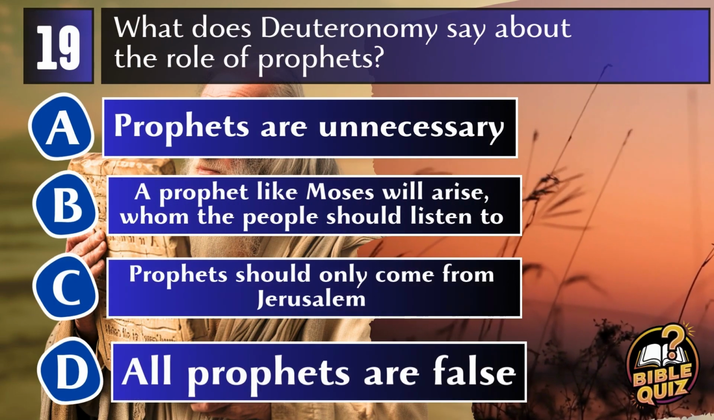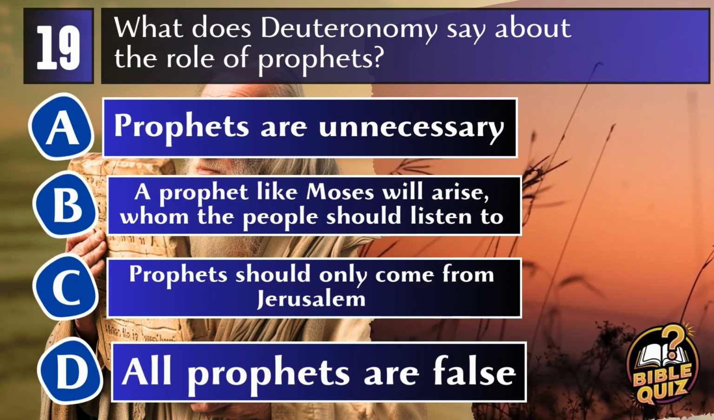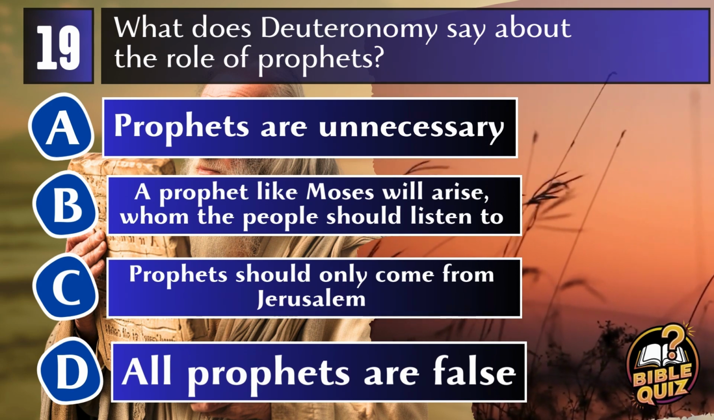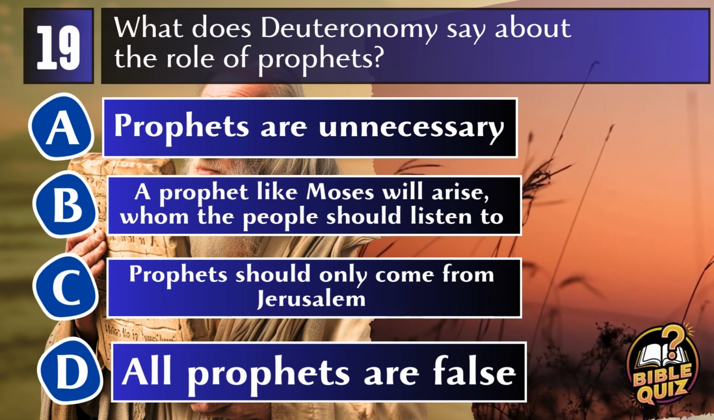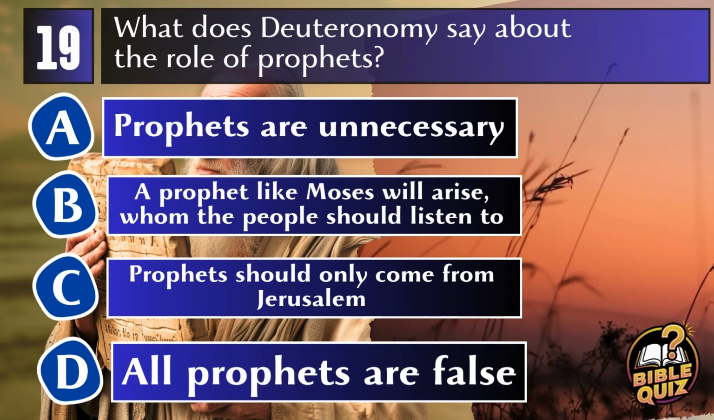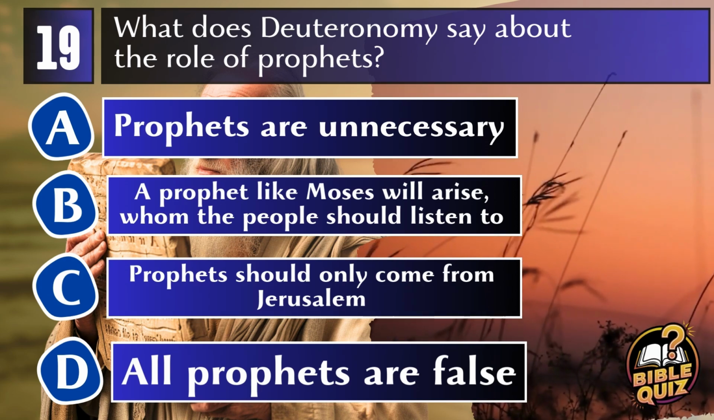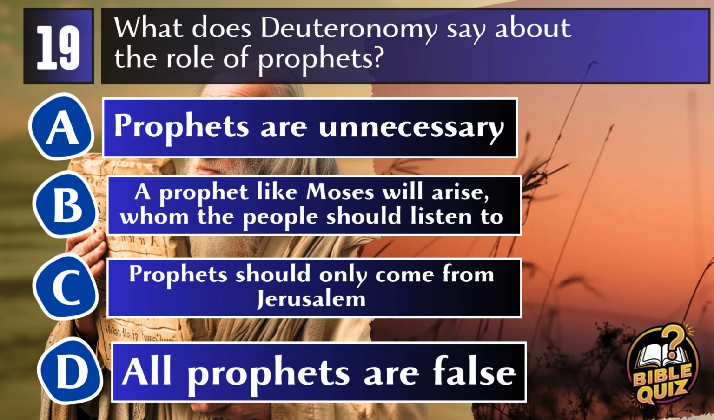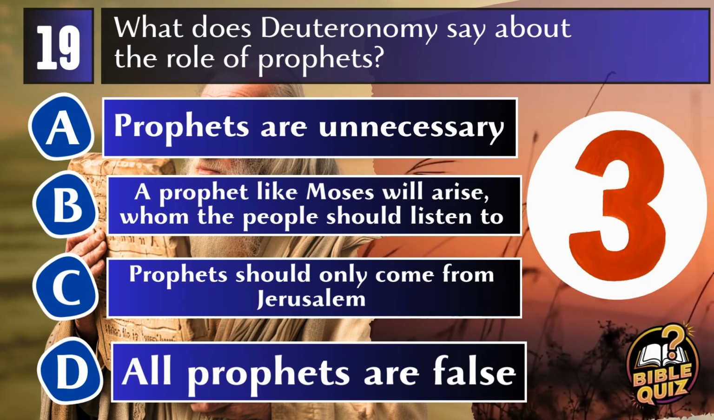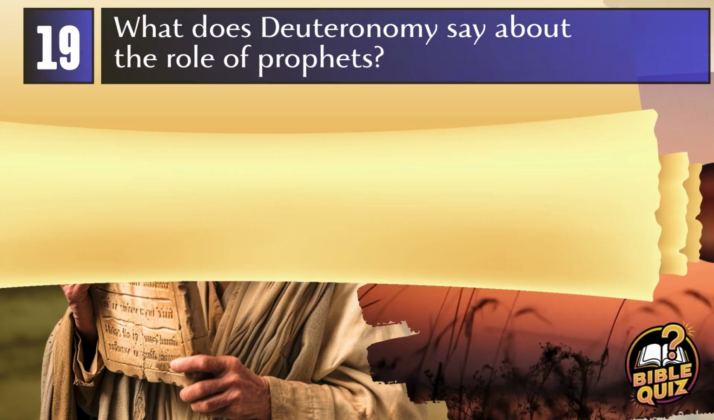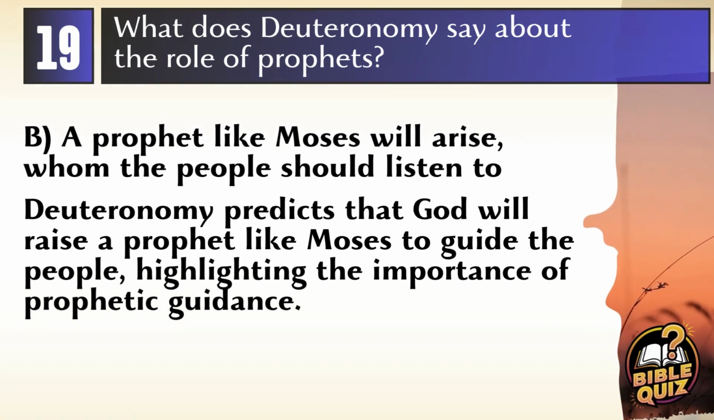Question 19. What does Deuteronomy say about the role of prophets? A. Prophets are unnecessary. B. A prophet like Moses will arise, whom the people should listen to. C. Prophets should only come from Jerusalem. D. All prophets are false. Answer B. A prophet like Moses will arise, whom the people should listen to. Deuteronomy predicts that God will raise up a prophet like Moses from among the Israelites, and the people are to listen to him, highlighting the continued importance of prophetic guidance.